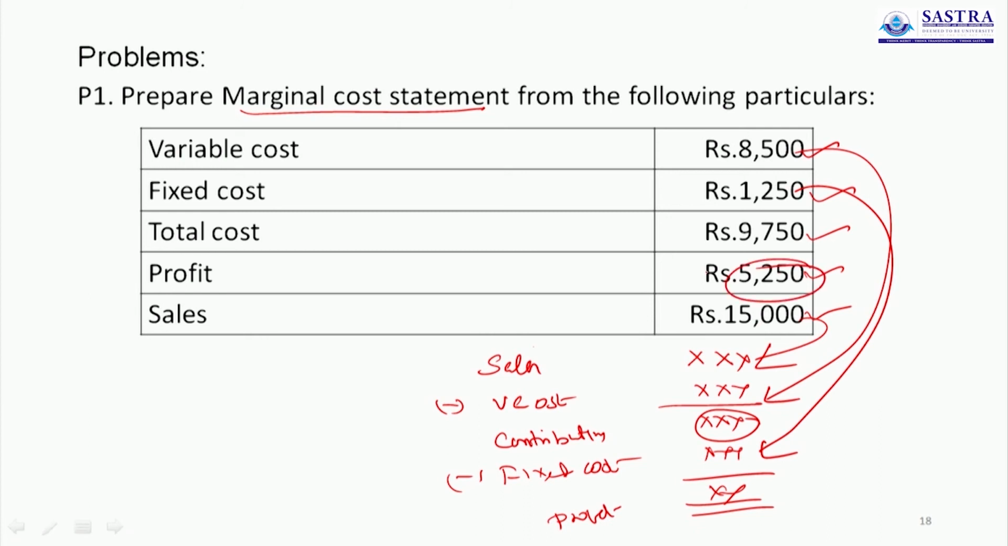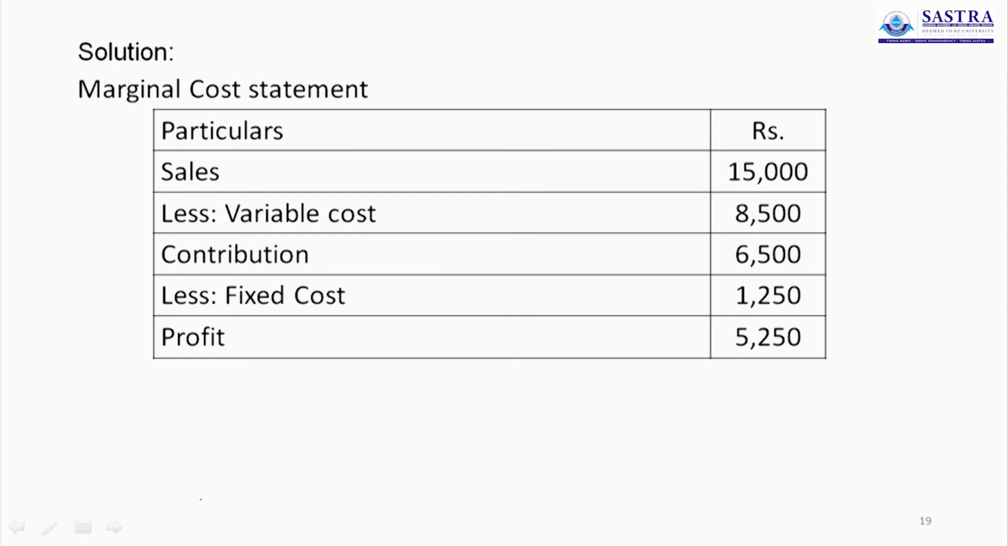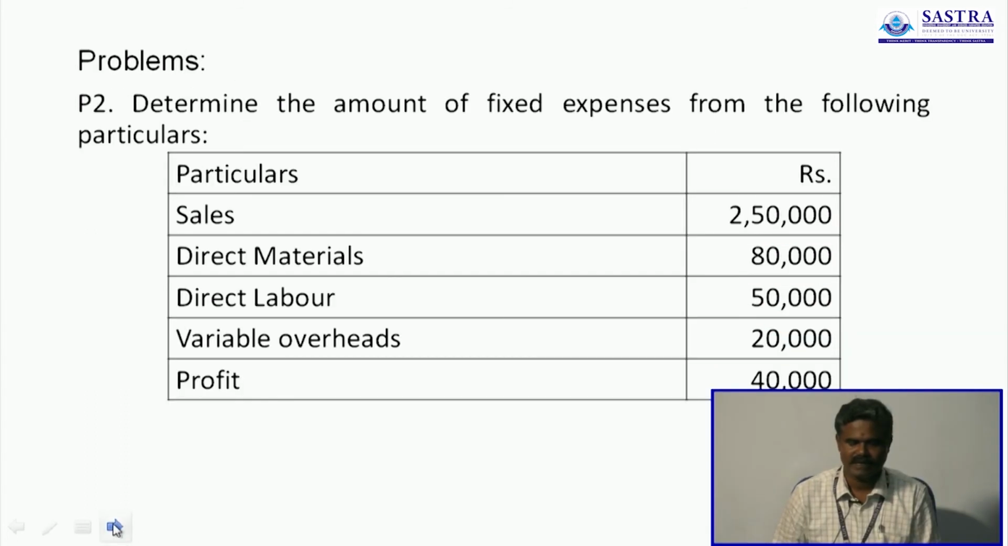The answer alone is given in the problem. Particulars in rupees: sales 15,000, variable cost 8,500, contribution 6,500, fixed cost 1,250, the profit is 5,250. So already we discussed. Sales 15,000, variable cost 8,500, contribution is 6,500, the fixed cost 1,250, the profit is 5,250. Determine the amount of fixed expense.